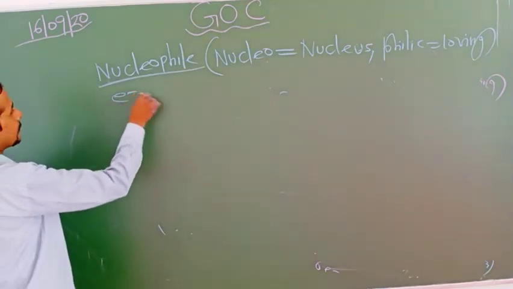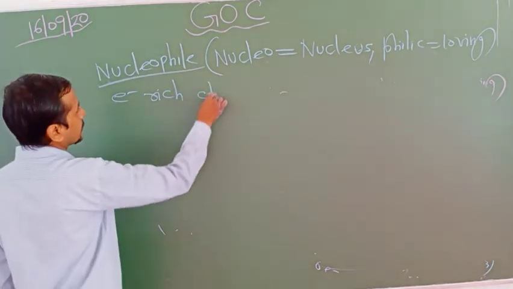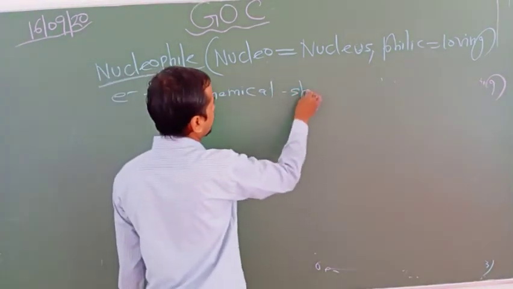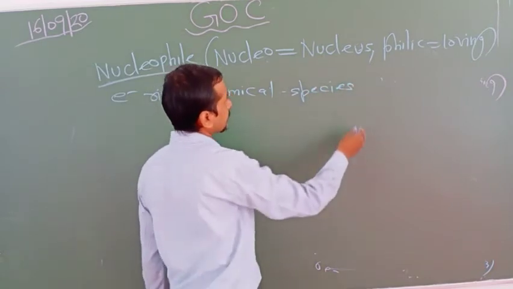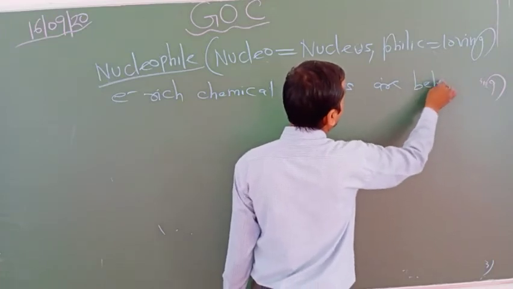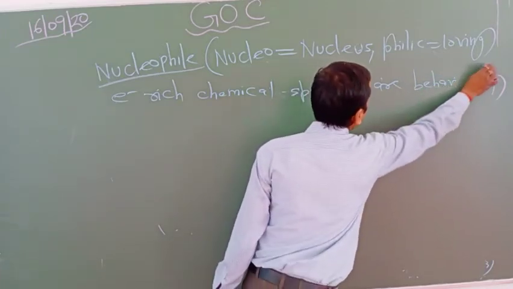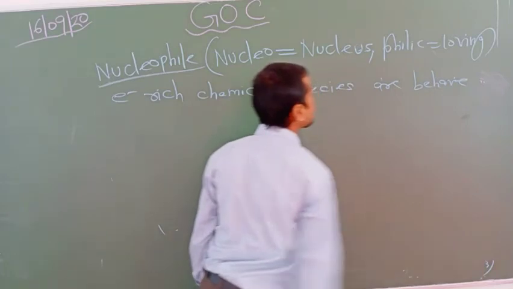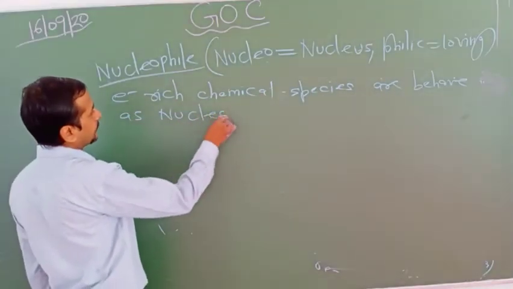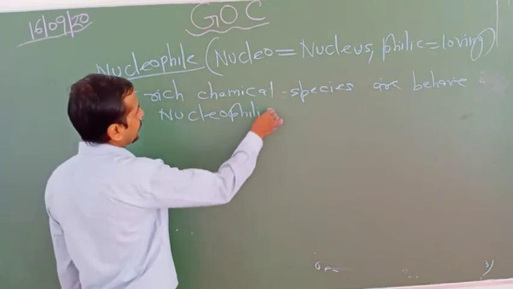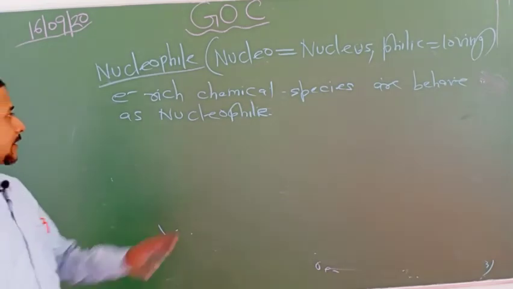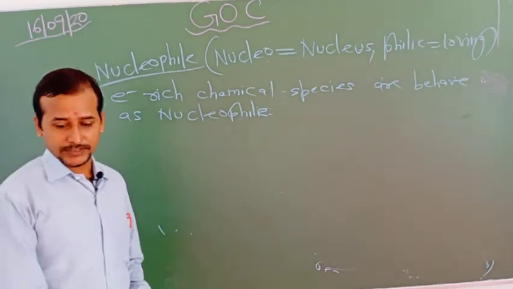The electron rich chemical species behave as nucleophile, and the reaction which occurs due to the attack of nucleophile is known as nucleophilic reaction.